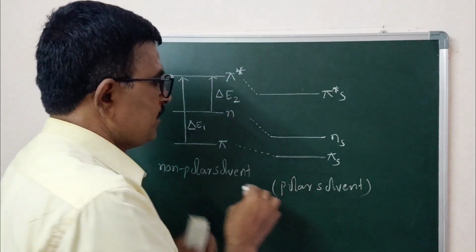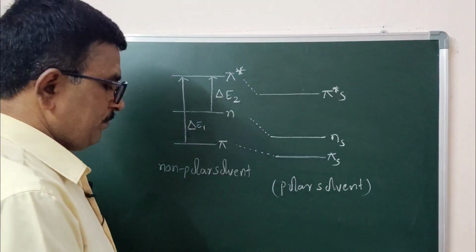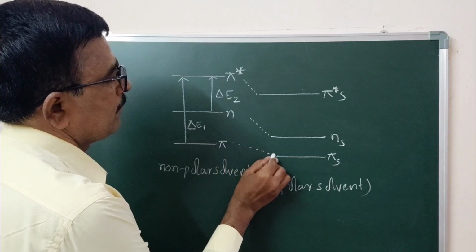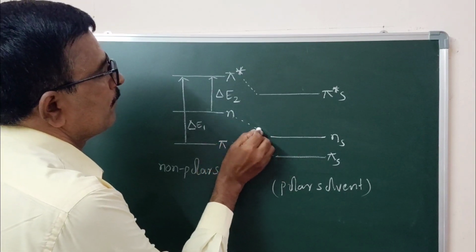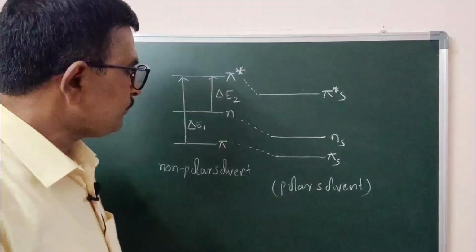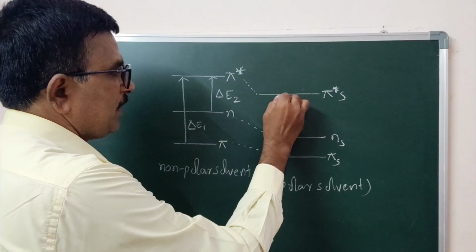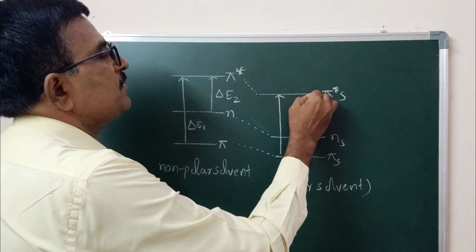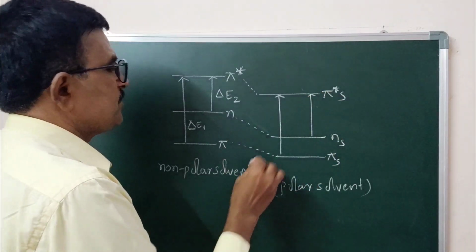In the presence of it, you can observe the difference between polar and non-polar solvent. Now you can observe the transition from pi to pi star transition, from n to pi star transition.